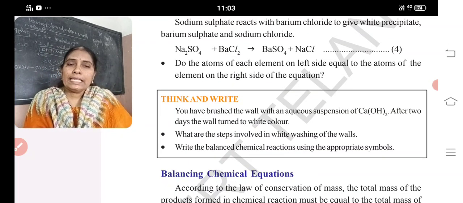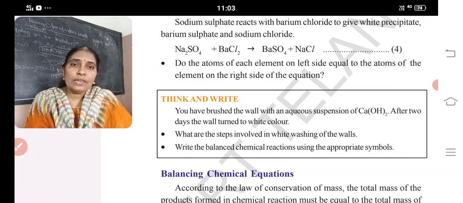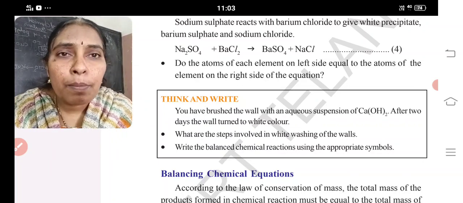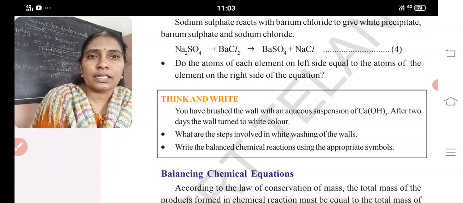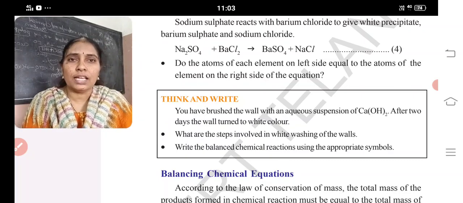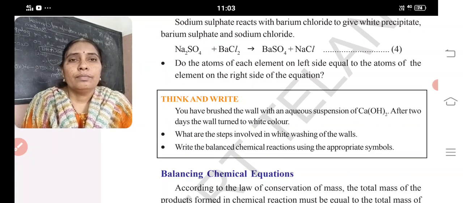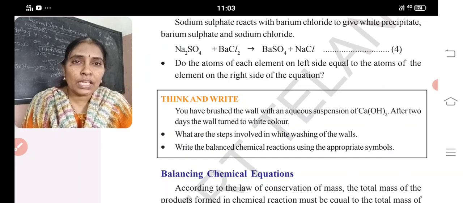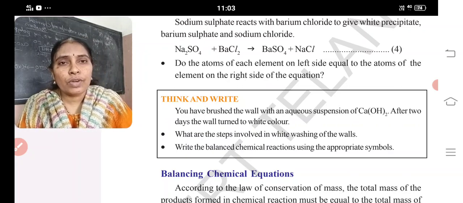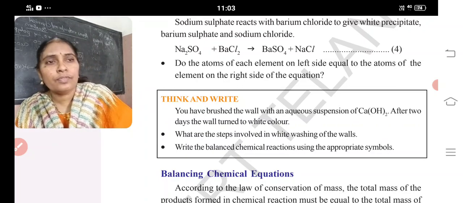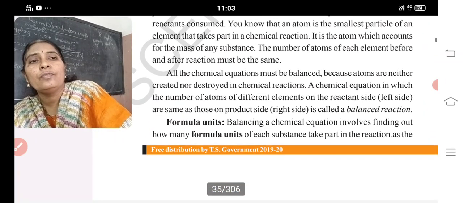And we need to balance the chemical reaction. Most important, why do we need to balance chemical equations? According to the law of conservation of mass, mass is neither created nor destroyed, but it changes from one form to another. To obey that law, we need to balance the left hand side and the right hand side, that is, reactants equal the products. It may change from one form to another, but the number of atoms must be the same according to the law of conservation of mass. So how will you follow that?